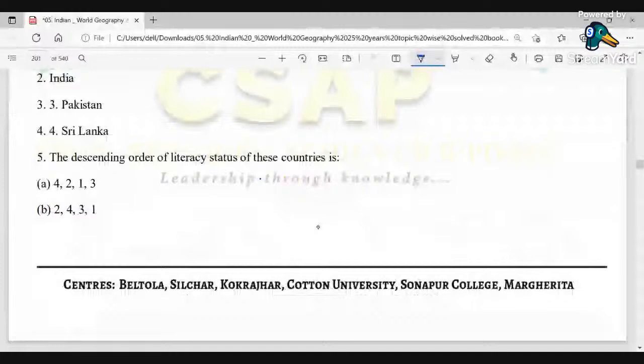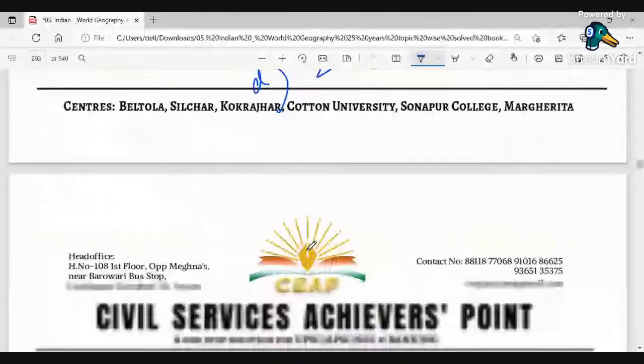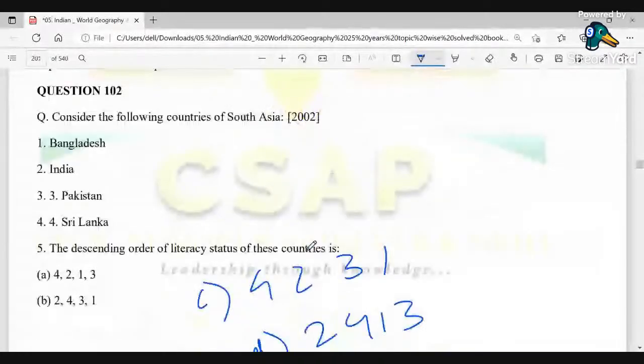So this is C option, this is D option. So it has been asked that the descending order of literacy status of these countries amongst the following countries that are given in South Asia: Bangladesh, India, Pakistan, and Sri Lanka. So obviously here the correct answer is A, that is 4213. Okay. So this is the correct answer.